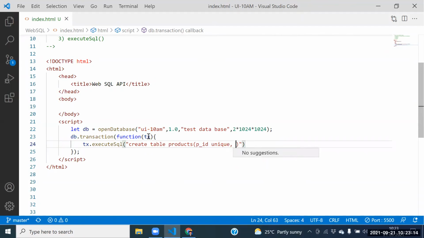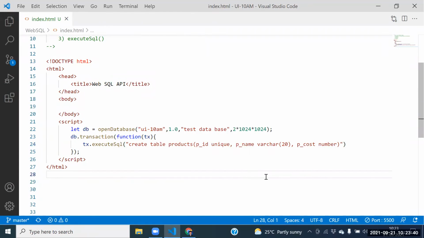Next one, what do you want to place here? Product name. Product name equal to which data type? Is it possible to mention the data type? Yes, varchar of 20. Next one, can I go for the product cost also? What is the data type you want to mention? Number. I'm not sure about these data types.